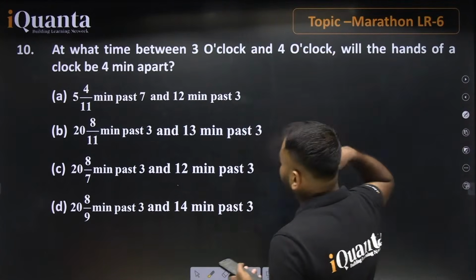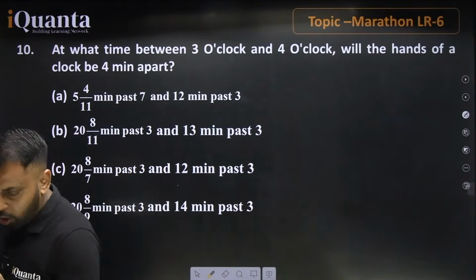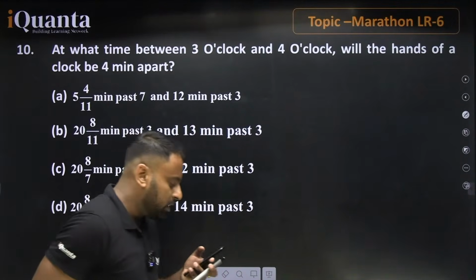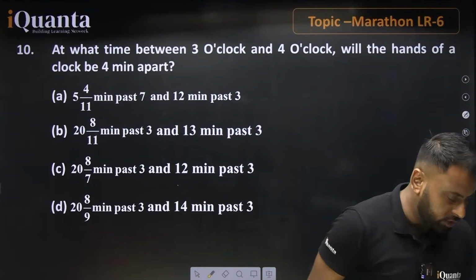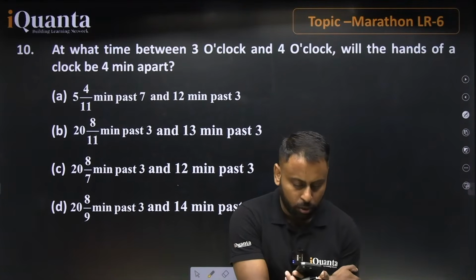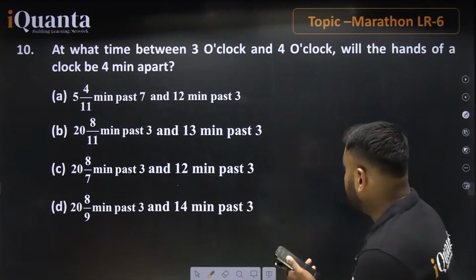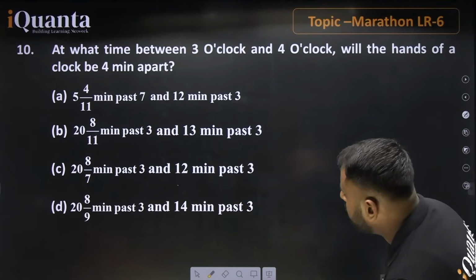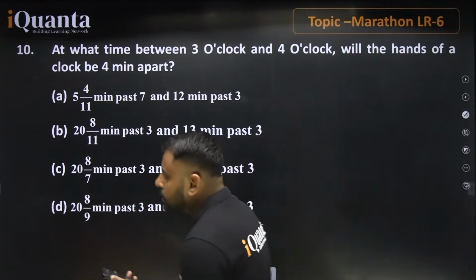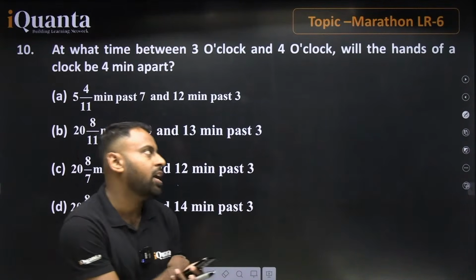Yes, here is the important question based on clock, and this is the last question which we are discussing on clock, and then we will move on to quants. Let's talk about this question. The question is saying: at what time between 3 o'clock and 4 o'clock will the hands of a clock be 4 minutes apart? This is a question which you guys have to complete.